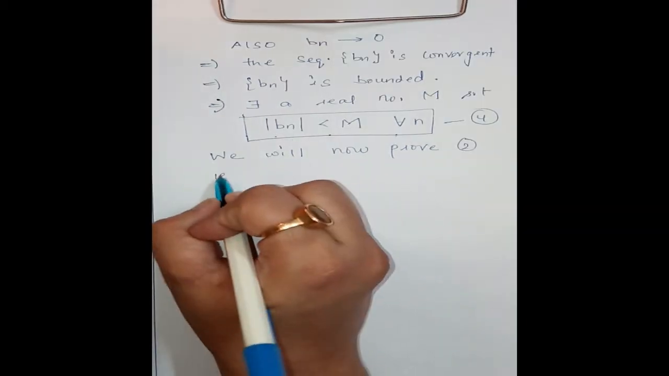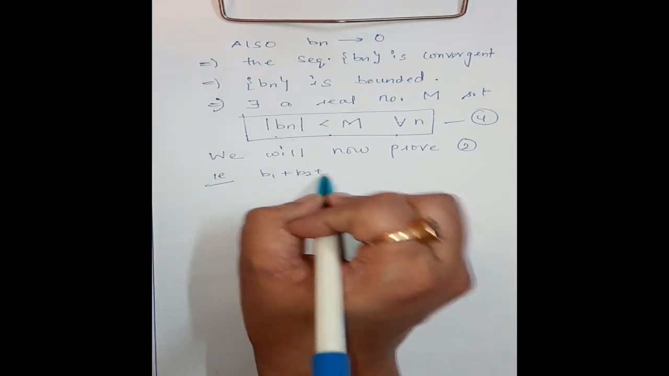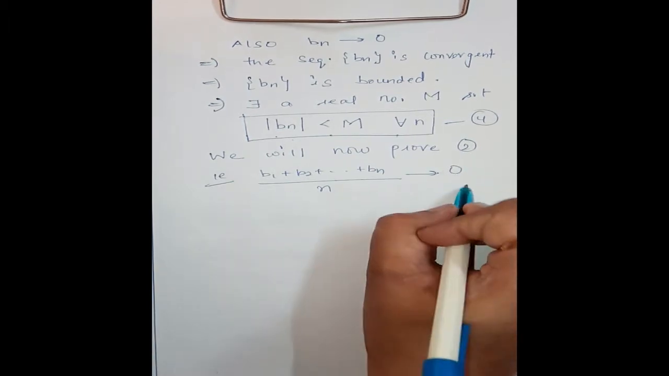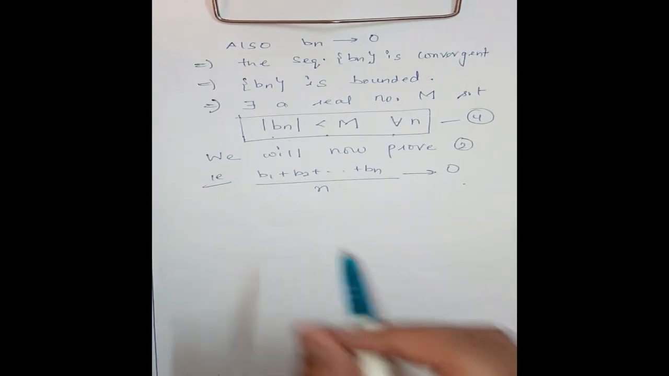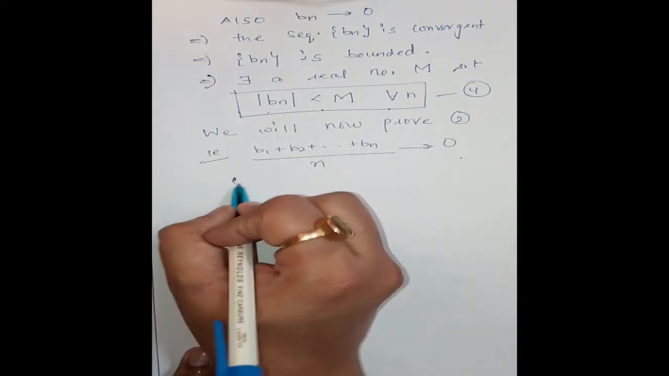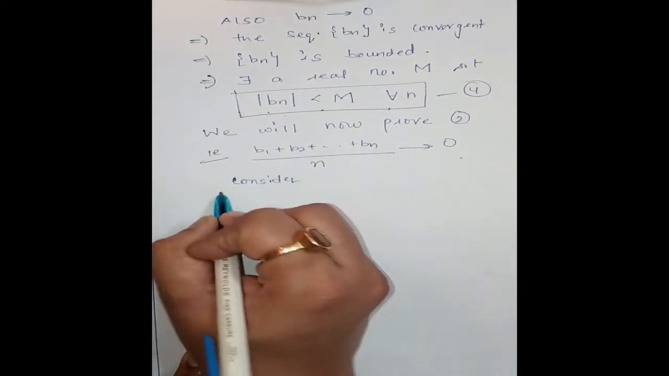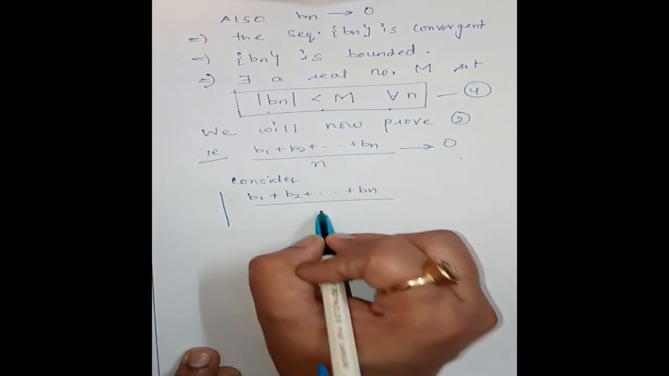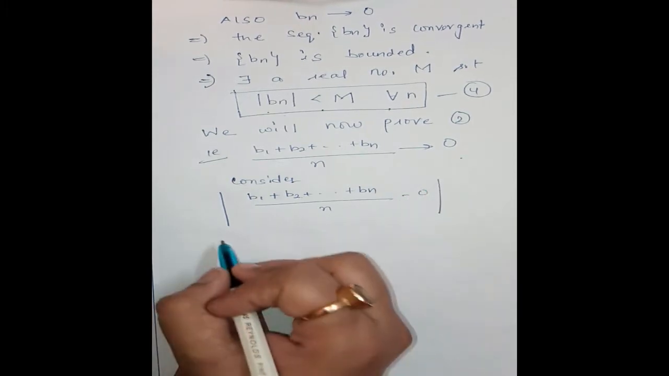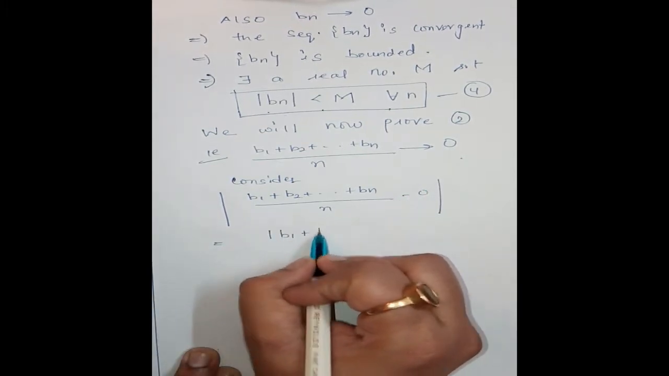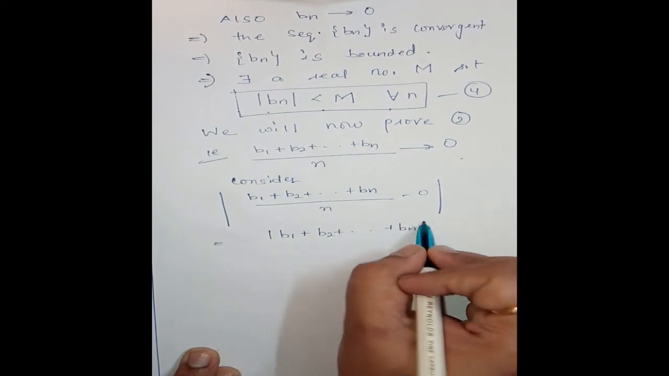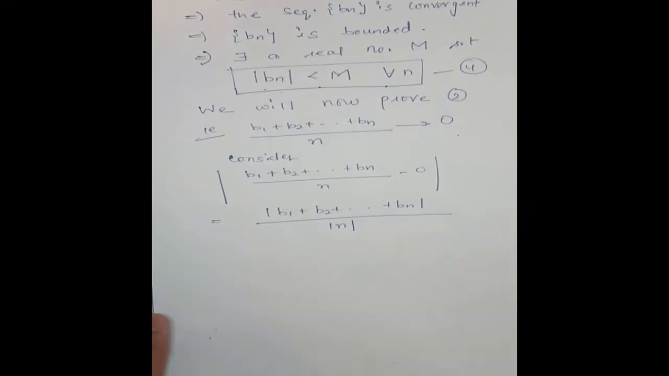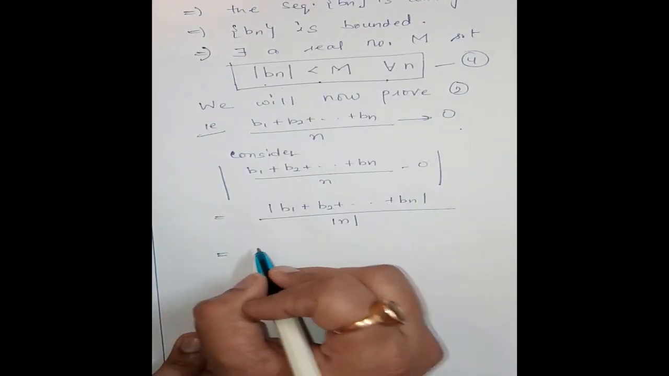Second equation we want to prove, that is (b1 + b2 + ... + bn) divided by n tends to 0. Now we will prove this convergence part. Now for this consider mod of (b1 + b2 + ... + bn) divided by n minus 0. Now this is equal to mod of (b1 + b2 + ... + bn) under mod sign divided by mod n. Now n is a natural number, therefore it is positive.